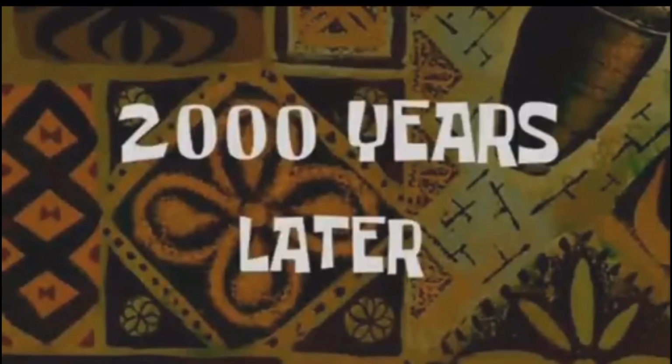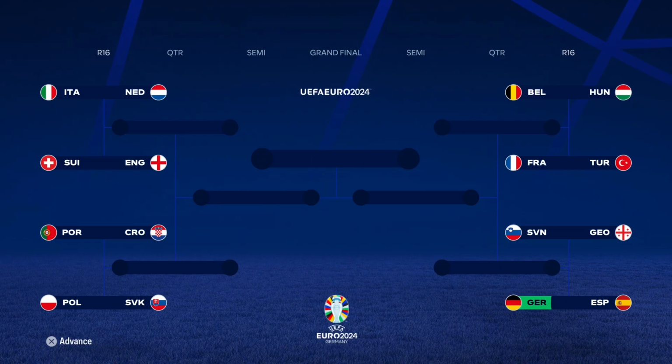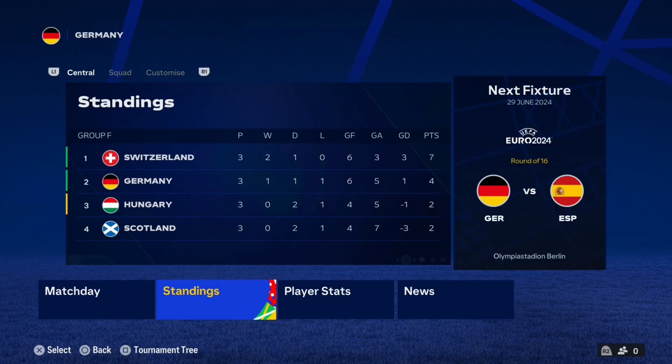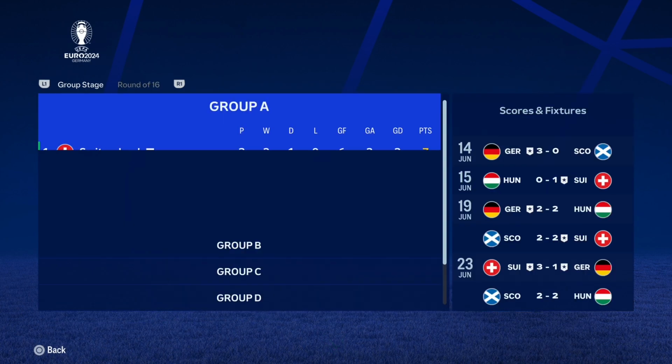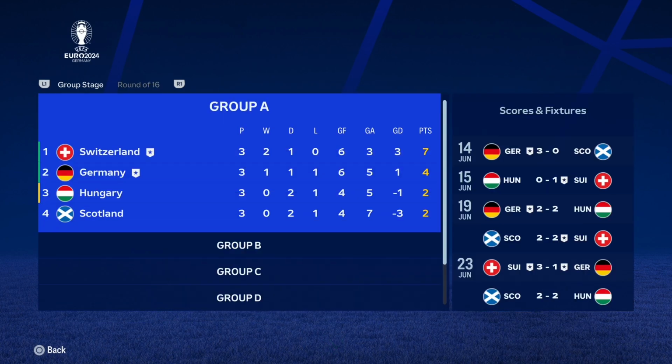2,000 years later. And these are the matchups for the last of the simulations in the round of 16. Obviously, I want Germany to do well. Versing Spain in a round of 16 is not going to make that easy. So we'll quickly have a look at all the finishes in the group stages. And as you can see, a bit of a shock here.